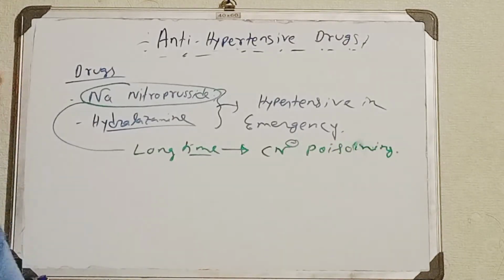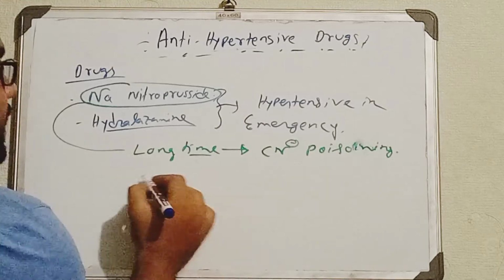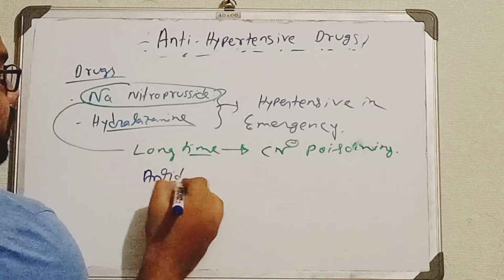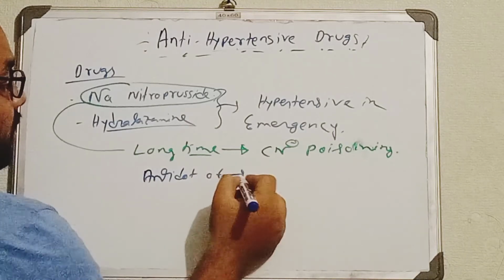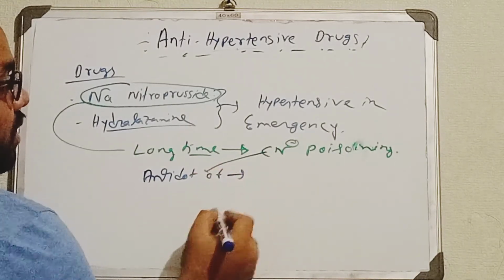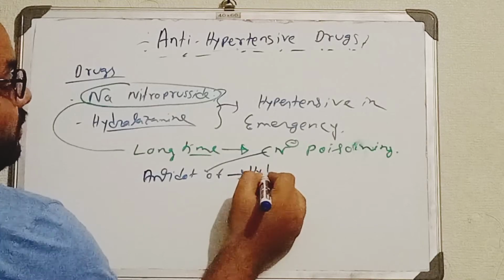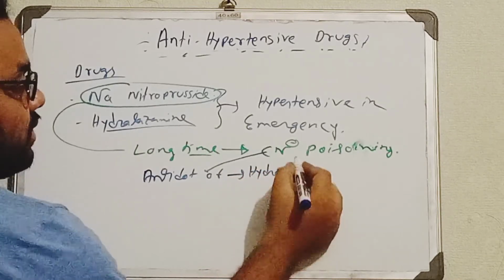Now to treat the cyanide poisoning, we need to use another type of drug. We can also say the antidote of it, that means for cyanide poisoning, is hydroxocobalamin. Like vitamin B12, no?